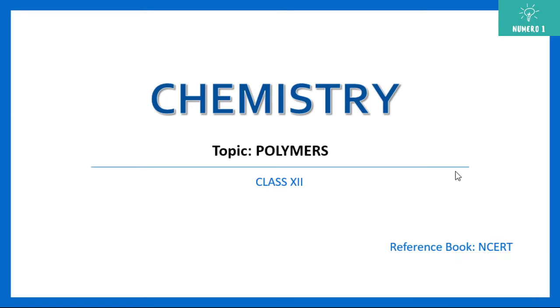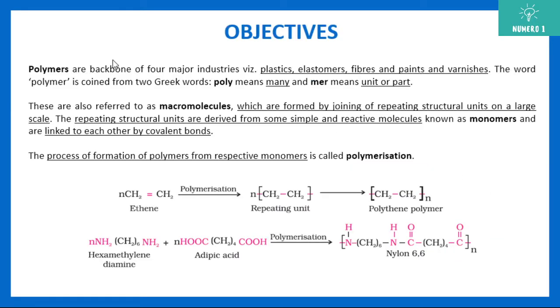Okay. So first thing, why do we study polymer or what is polymer? Polymers are actually the backbone of a lot of industries, that is plastic industry, elastomers, fibers, paints and varnishes. All these industries are actually based on polymers. The meaning of polymer is many units or parts. It's a repetition of many units, all linked in a long chain. So they are also referred to as macromolecules. Macromolecules are very big molecules, and it's a single molecule.